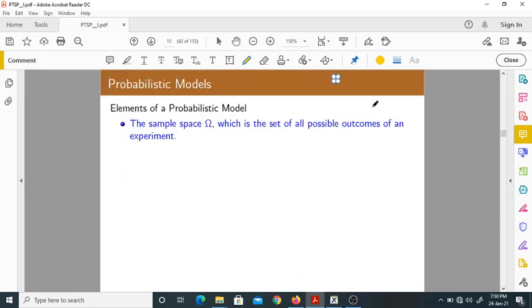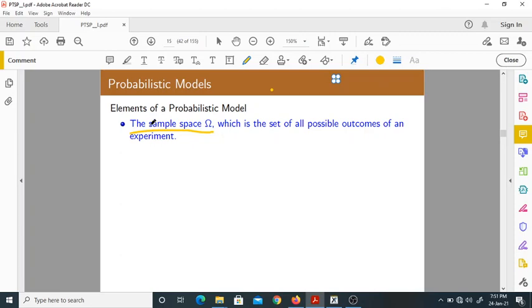Now let us go to the probabilistic model. When you talk about the probability of an experiment, you come across a term called sample space. Here the sample space is also denoted by omega. Earlier we denoted the universal set with omega, so the sample space is also denoted with omega.